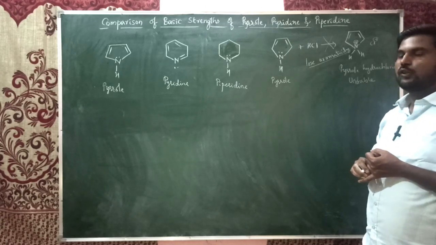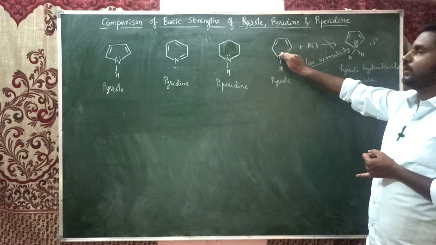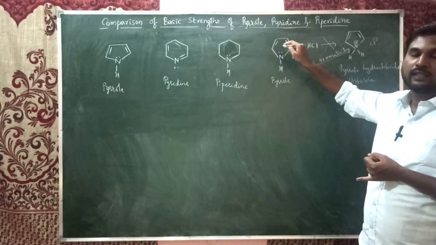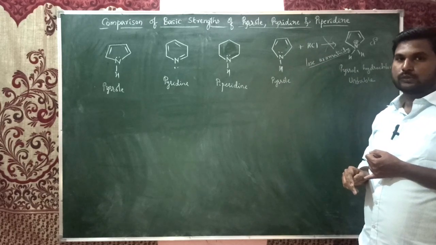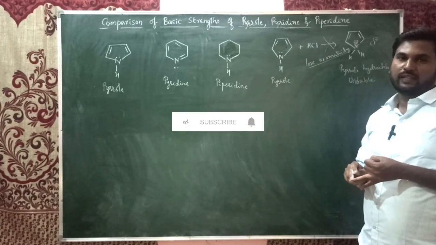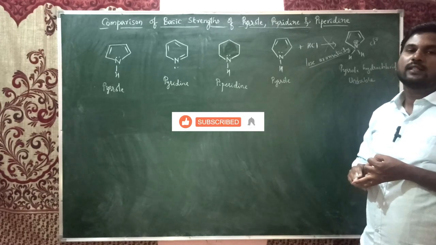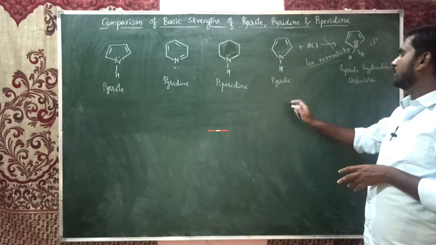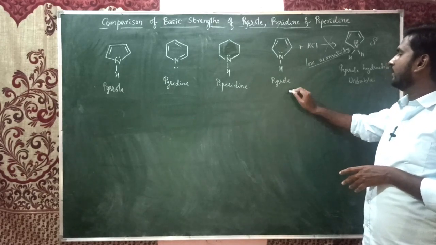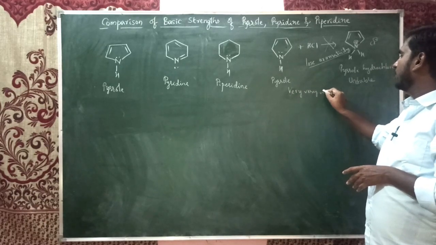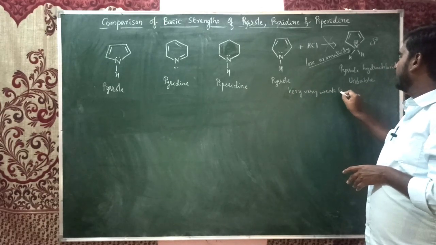If you talk about electrons, these lone pair of electrons are not available because they are involved in the delocalization. So it is not able to donate that pair of electrons. It is also not a good Lewis base. It is not a base especially. So it is one of the very weak bases.